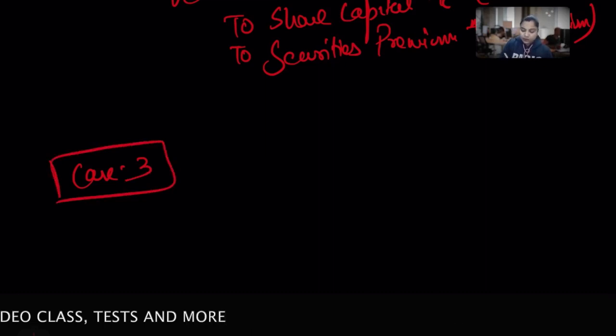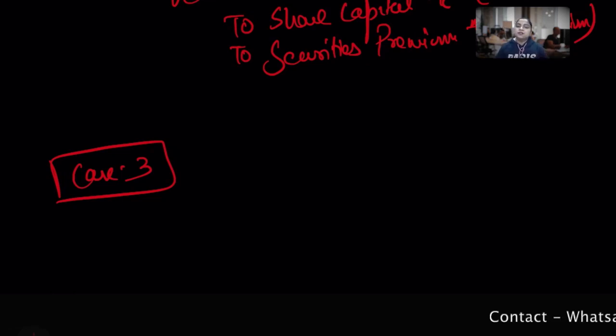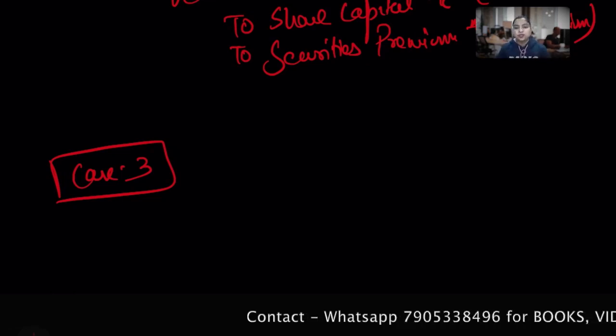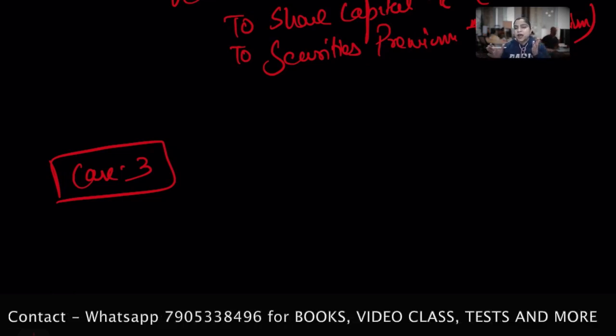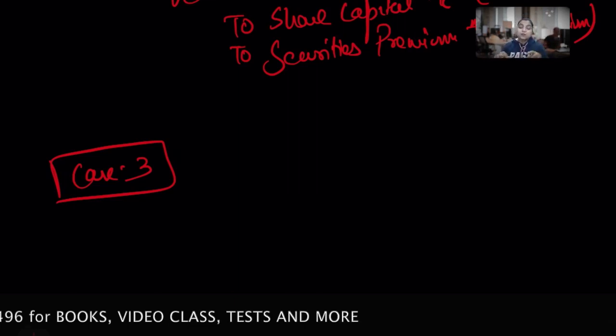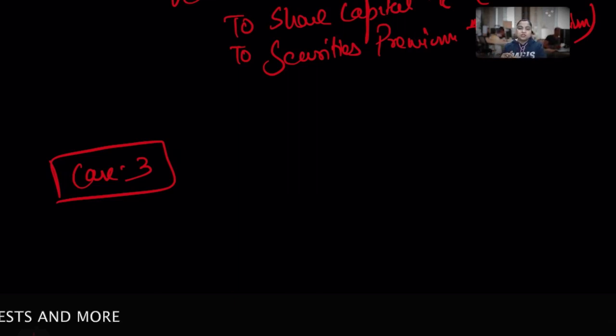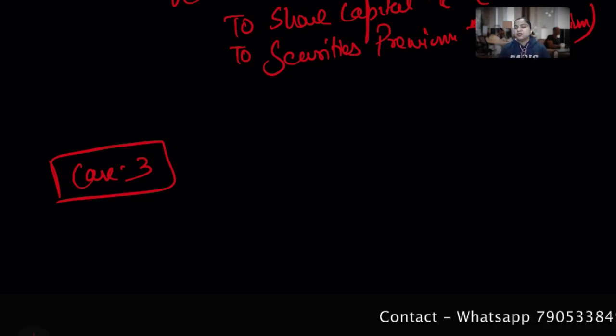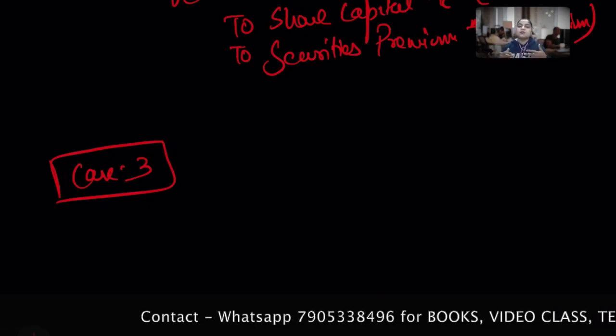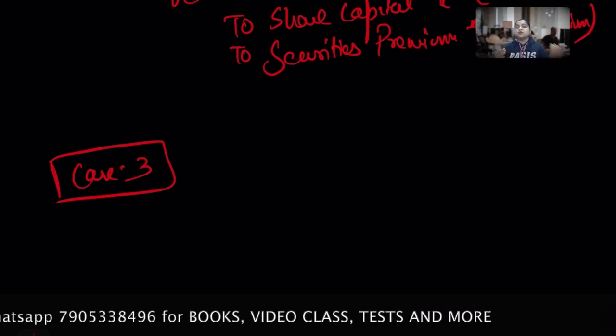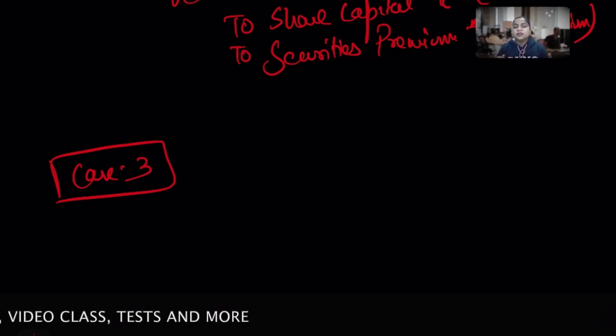Case 3, right? When some organizations are going under a merger or a purchase consideration, we will deal with this more thoroughly while doing the amalgamation chapter, but I just want to highlight it here. There is a purchase consideration where the purchasing company is giving to the acquiring company. In that case, we have to check what the situation of the net asset is.